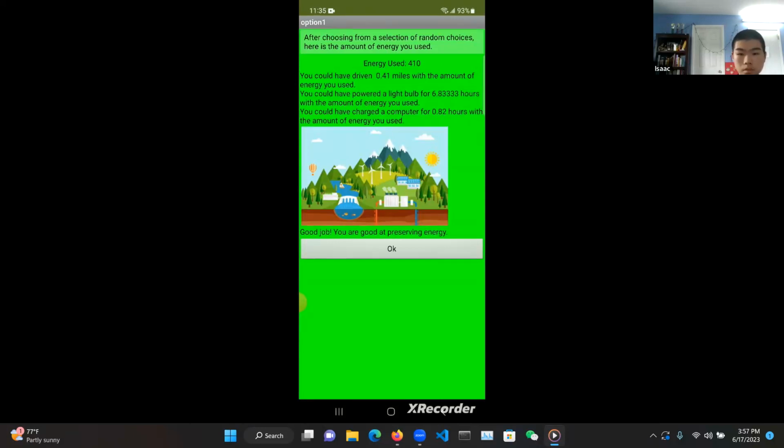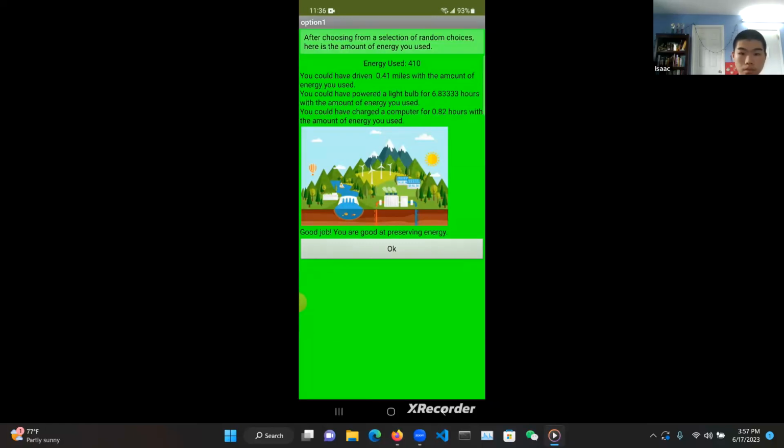So this isn't 100% accurate, since most appliances use different amounts of energy, and most actions also use different amounts of energy, and the energy used is in watts. But the main point of this part is to explain what could save energy and what couldn't. So let's say fixing leaky pipes would help you save energy in the long run, as it'll reduce the need to transport water and also heat up water. And something that would increase energy use is turning on the lights, because when you turn on the lights, it uses energy even when you're not there.